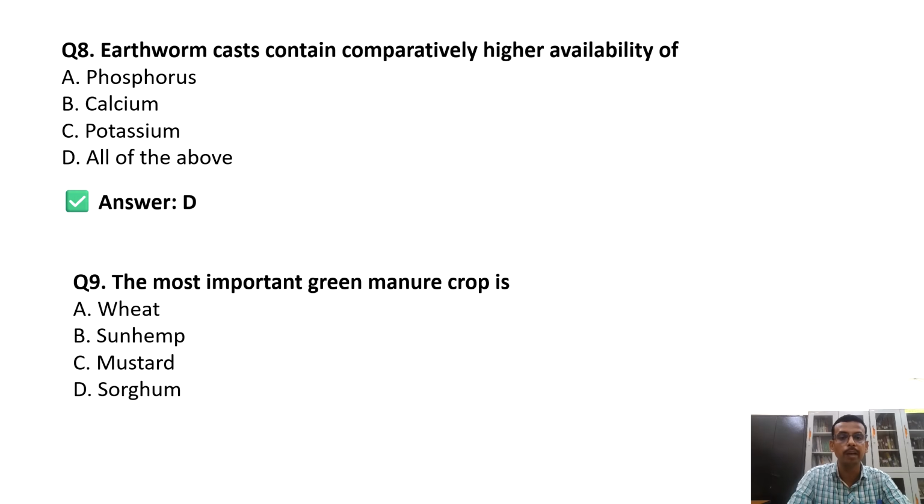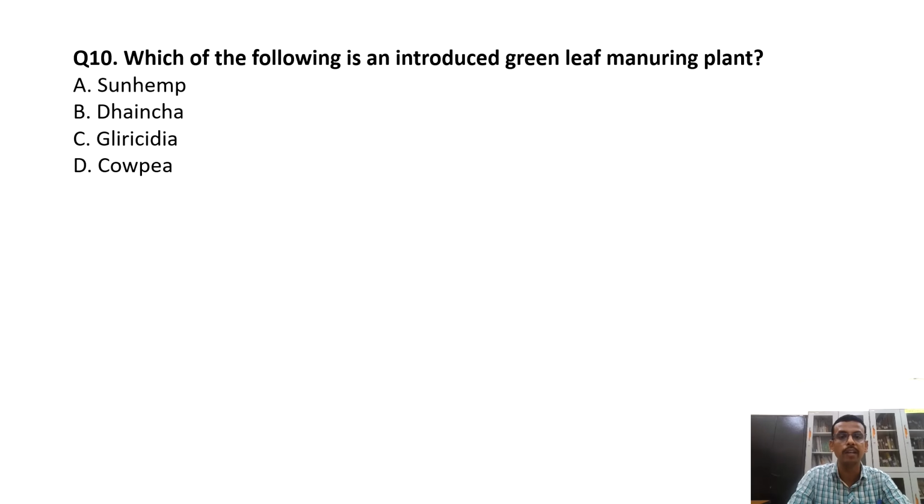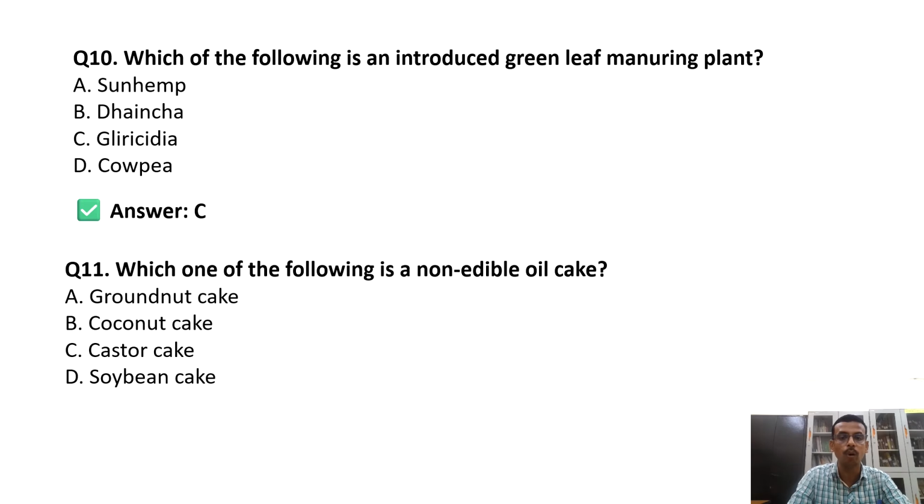The most important green manure crop is what? Sunhemp. Then which of the following is an introduced green leaf manuring plant? That is Gliricidia. Then which one of the following is a non-edible oil cake? That is castor cake.